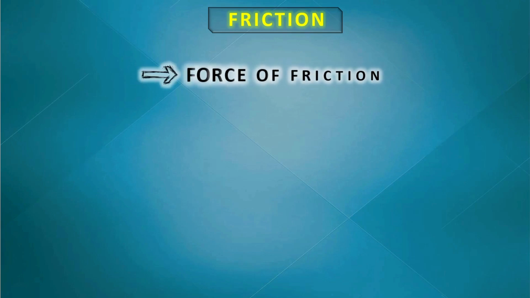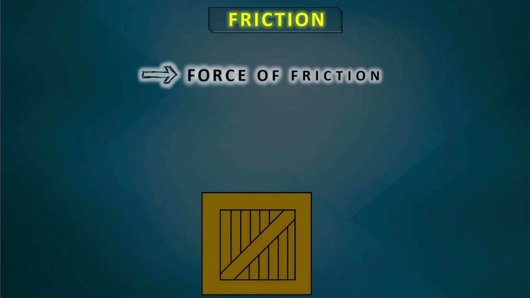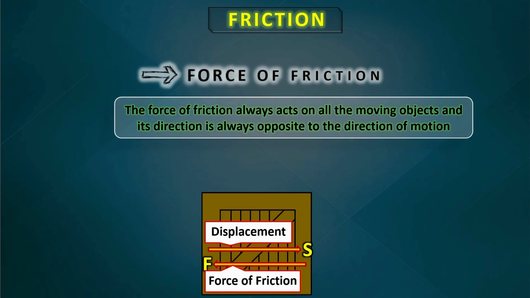Force of friction. The force of friction always acts on all the moving objects and its direction is always opposite to the direction of motion.